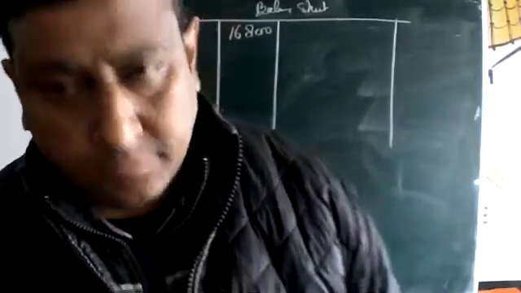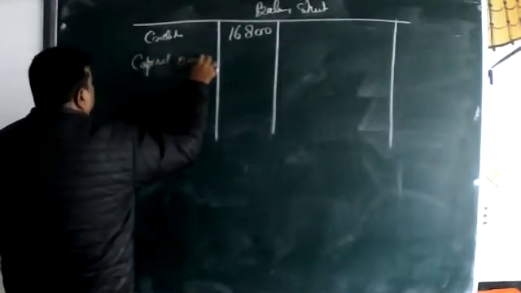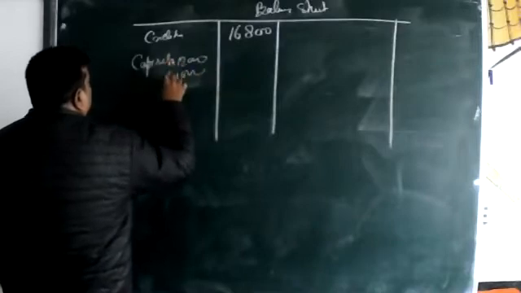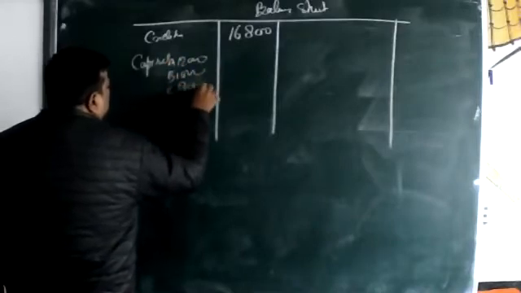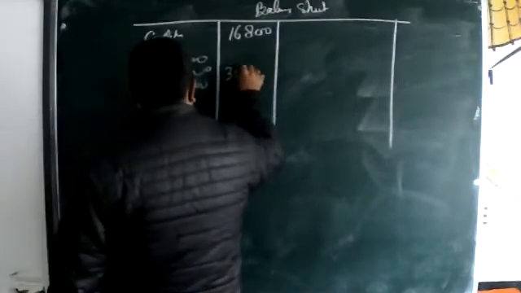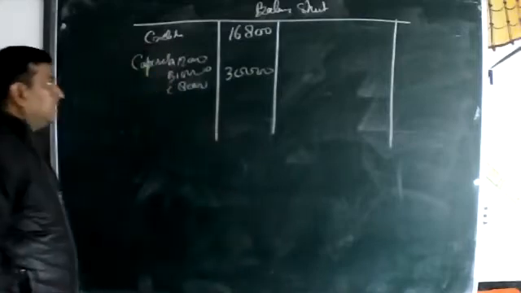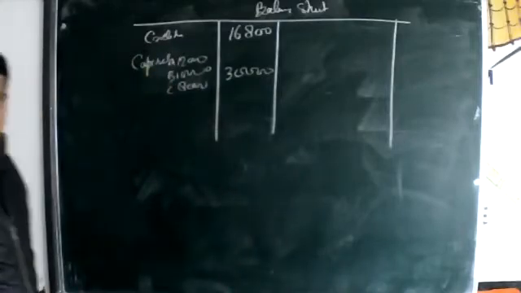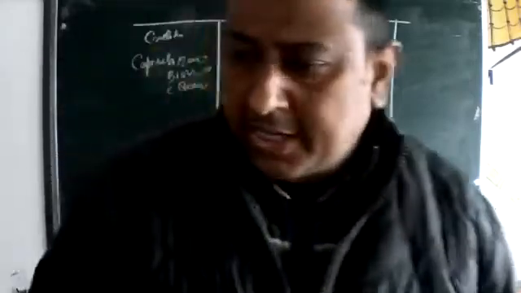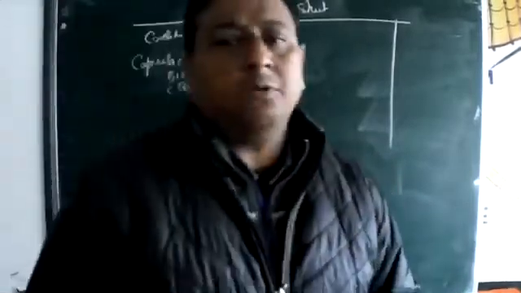Then next. Their capital stood at 12,000, 10,000, and 8,000. Capital 12,000, 10,000, and 8,000, the total amount is 30,000. Okay, beta? We are only putting all the things which are given here for making the balance sheet.